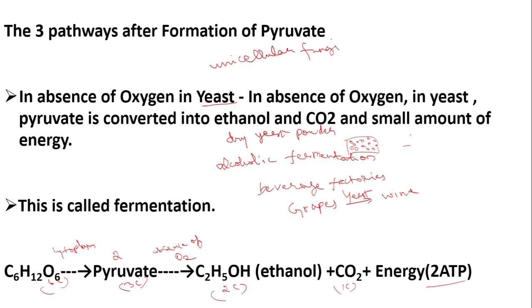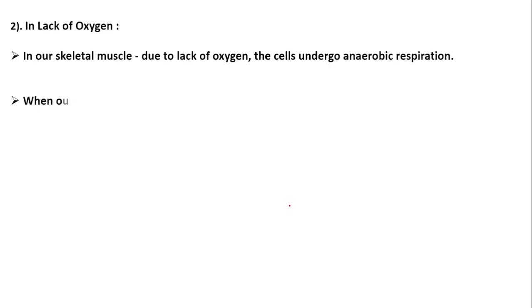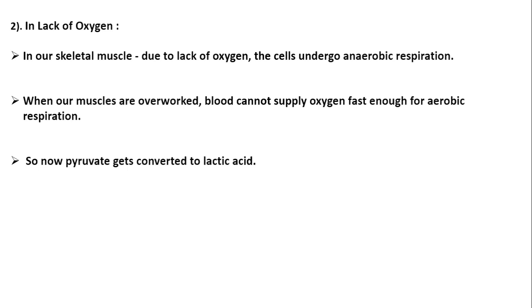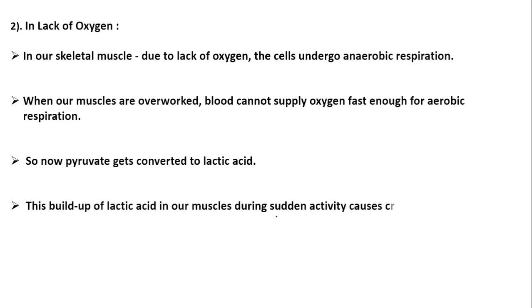Now let us understand about lack of oxygen. What happens? Whenever there is heavy exercise or an athletic session, our muscle cells have to work more. But the oxygen supply is limited. With the insufficient supply of oxygen, the muscle cells undergo anaerobic respiration. They break down this pyruvate into lactic acid. So pyruvate is converted into lactic acid. This lactic acid accumulates in our muscle cells. With the accumulation of lactic acid in our muscle cells, we get cramps.